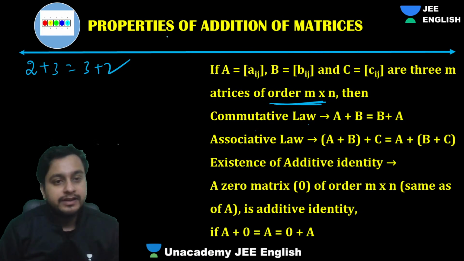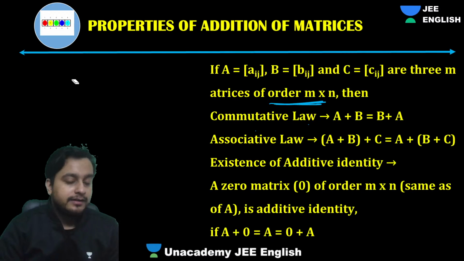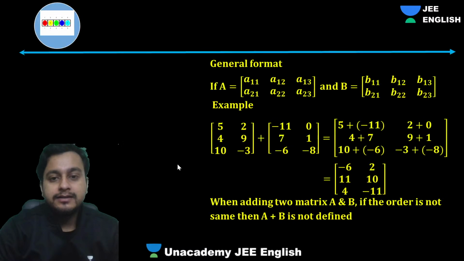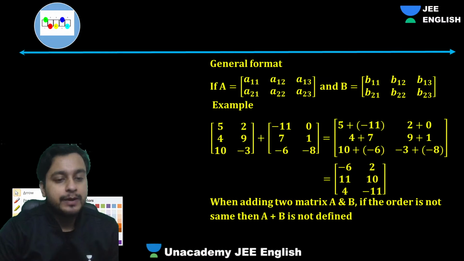That's the very important thing. 3 plus 2 will be equal to 2 plus 3. So that is how in matrices we can add A plus B, and that will be equal to B plus A. How do you add two matrices? That's also very simple. How do you add two matrices? I'll show you that quickly over here. See here.